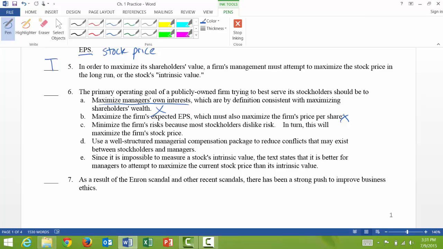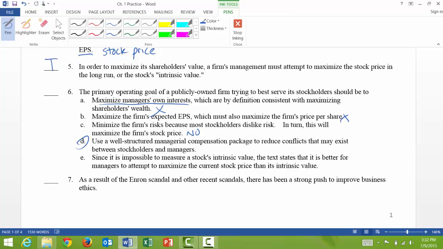And then C, minimize the firm's risks because most stockholders dislike risk. In turn, this will maximize the firm's stock price. Well, it's not that one. Most stockholders want the firm to take on more risk because they benefit in the form of getting increased dividends and increases in the price of stock. So that one's not the answer. And then D, use a well-structured managerial compensation package to reduce conflicts that may exist between stockholders and managers. That is correct. That is exactly what we want a publicly owned firm to do.